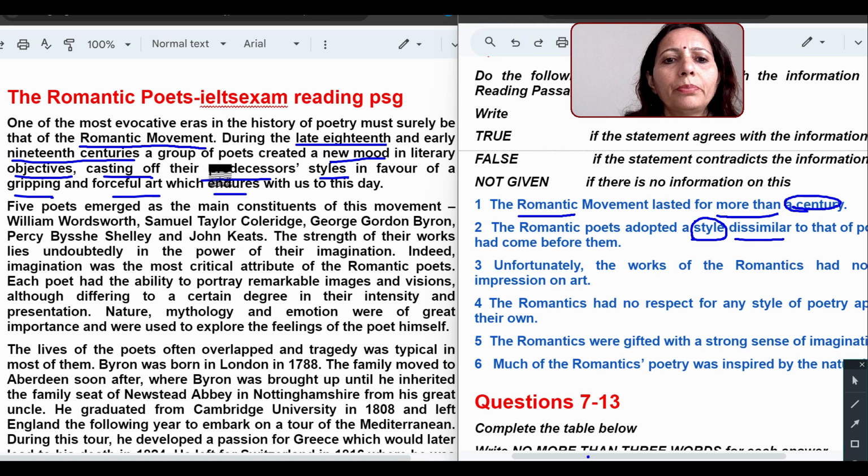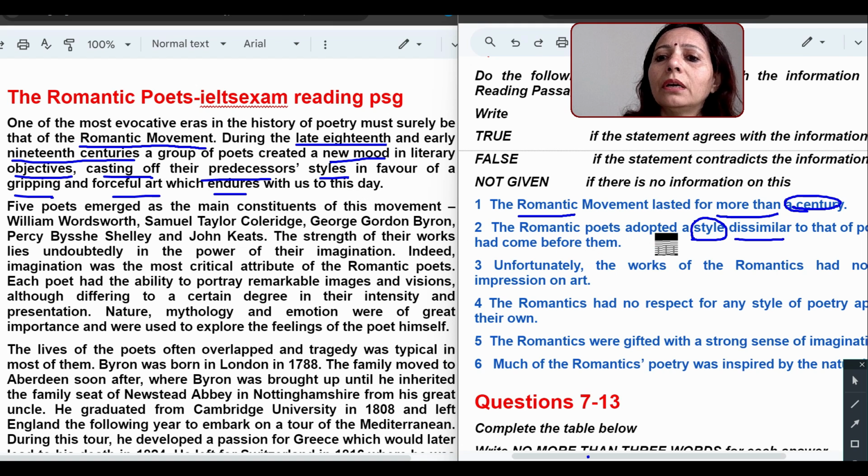Casting off their predecessors. Predecessors means the old ones, like successors means those who are coming in the future, and predecessors means those who were there in the society or in the world. So casting off means not following their predecessors' style in favor of a gripping, forceful art which endures with us to this day. To this day means the present also.